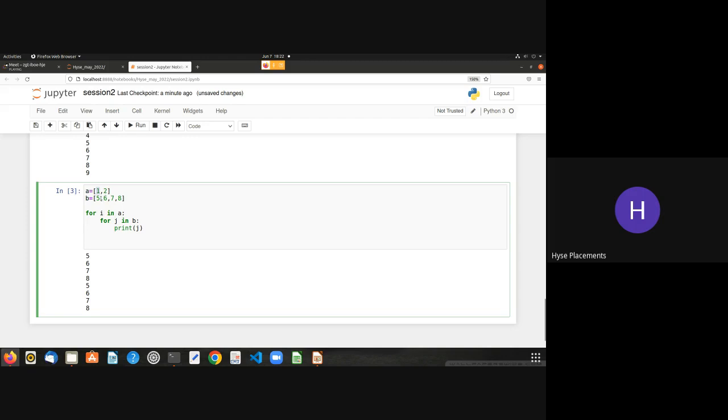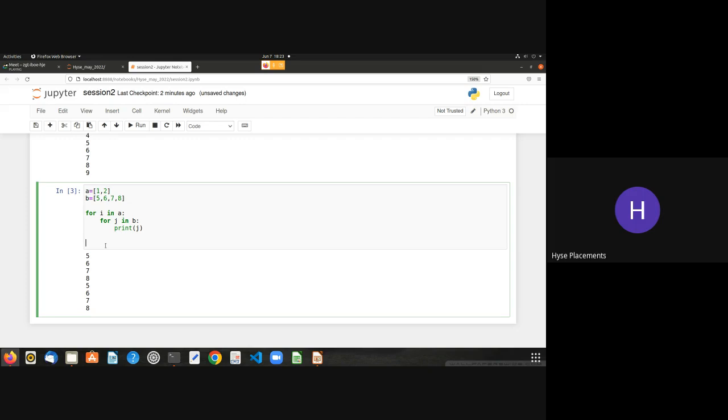Now it takes the value 2. It considers that value 2 inside I and it enters into this block for J in B, and it prints the J. For the number 2, it prints again the entire for loop. So 5, 6, 7, 8, the first 5, 6, 7, 8 belongs to the number 1 in A, and the other 5, 6, 7, 8 belongs to the number 2 in A. Remember. So what is happening here?